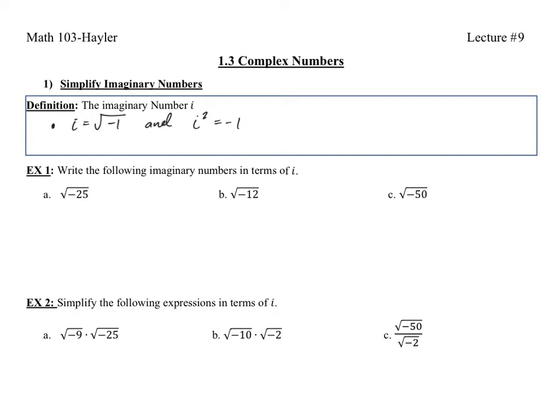And what else do we know? Well, if b is a positive number, then the square root of -b can be simplified into i square root positive b. So this is often how we will be simplifying things. When you see a negative under a radical, you will simplify it by bringing out that i and making the b positive. Okay, so oftentimes that is how we'll be simplifying.